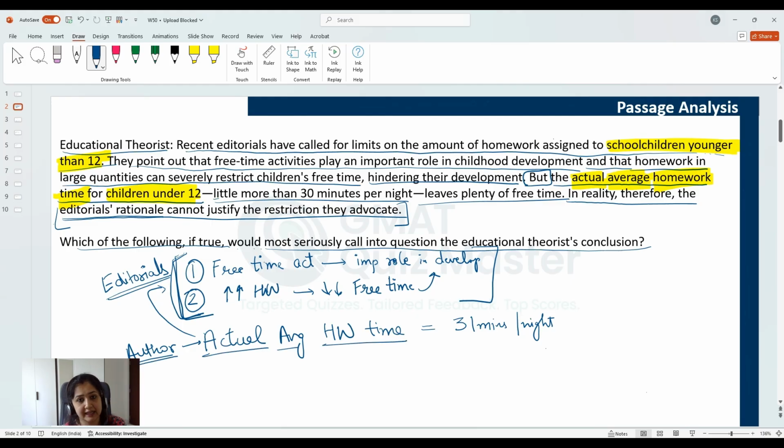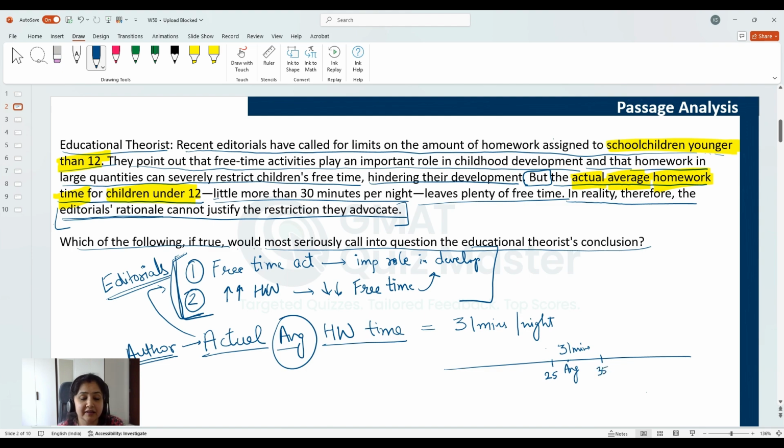Logically, this time seems to suggest that the kids are still getting enough free time, so this kind of limit should not be required. However, let's understand how this average can affect this logic. The issue with average is that it does not tell us where the actual values lie. If this average is 31 minutes, then the lowest and the highest values can lie very close. For example, the lowest value can be 25 minutes and the highest value can be 35 minutes.